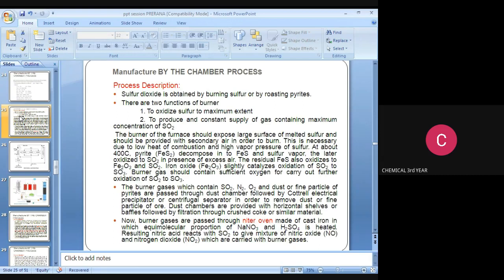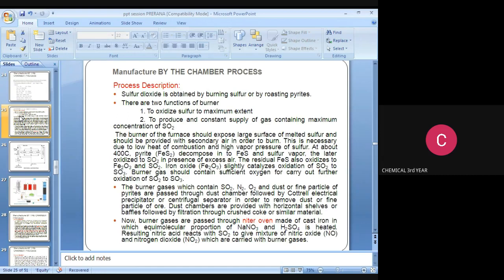Listen carefully. The burner gases, which contain SO2, N2, O2 and dust or fine particles of pyrites, are passed through a dust chamber, followed by a electrical precipitator or centrifugal separator in order to remove dust or fine particles of ore. What type of equipment is used to remove dust particles in the sulfuric acid industry? That is nothing but a centrifugal separator or electrical precipitator. The dust chambers are provided with horizontal cells or baffles, followed by filtration through crushed coke or similar material.